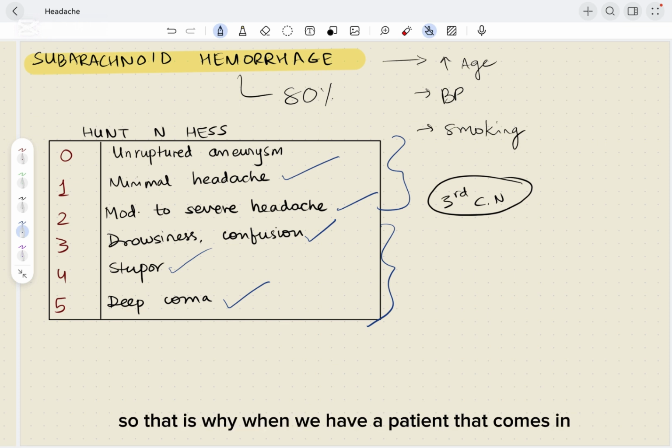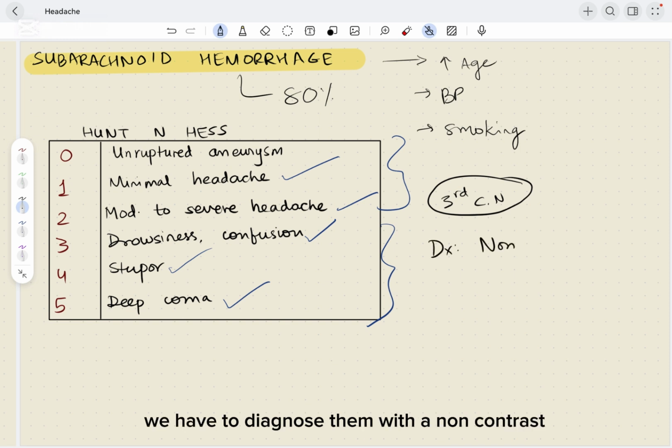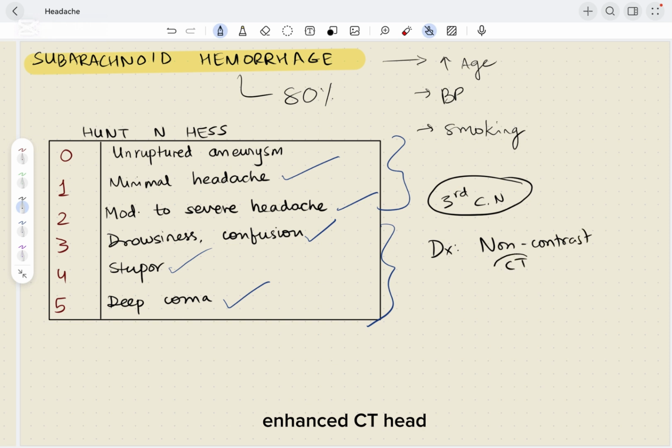So when a patient comes in who looks like a subarachnoid hemorrhage or has the features for it, we have to diagnose them with a non-contrast CT head. This should ideally help us identify if there is a subarachnoid hemorrhage and is the imaging modality of choice.